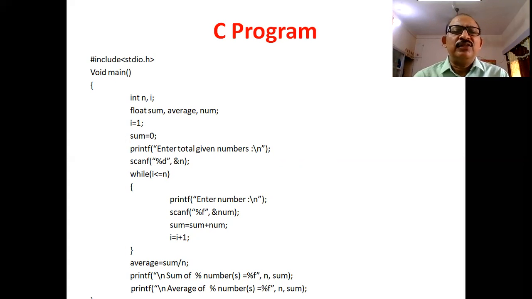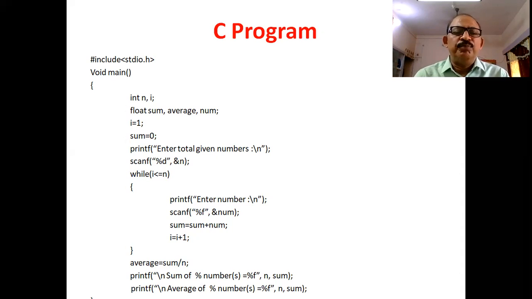While I is less than or equal to n, we will enter n numbers to the program. Here you can see the message is Enter number. Then next is scanf %f followed by &number. This function is used to accept information from the keyboard. Then we will use the formula sum is equal to sum plus number. Next, I is equal to I plus 1. And we repeat these four steps until I becomes greater than n.